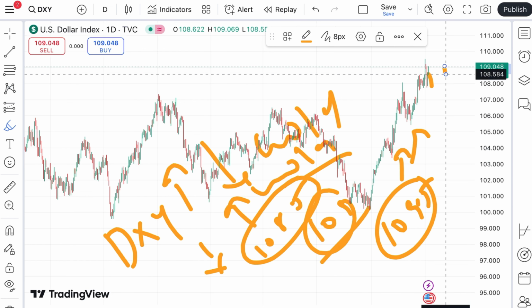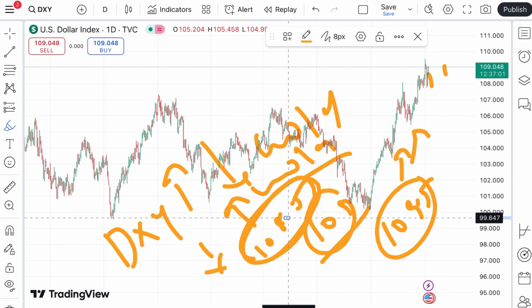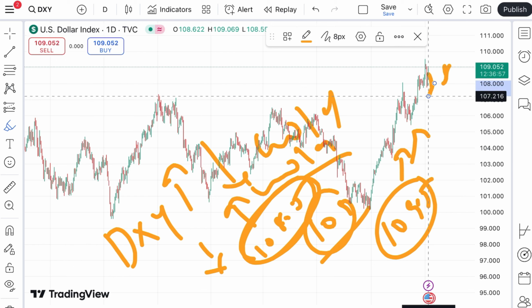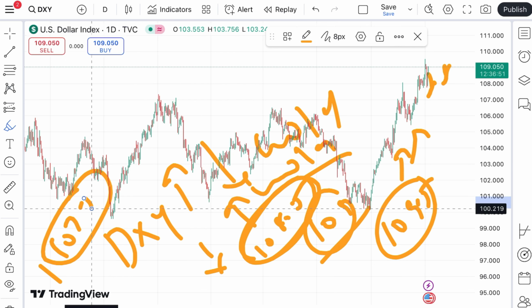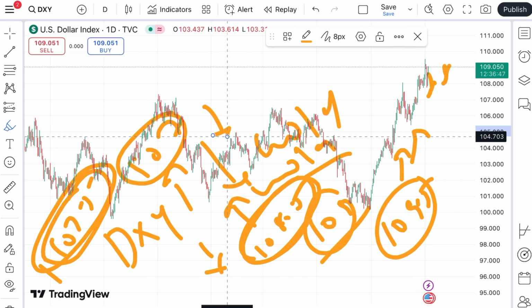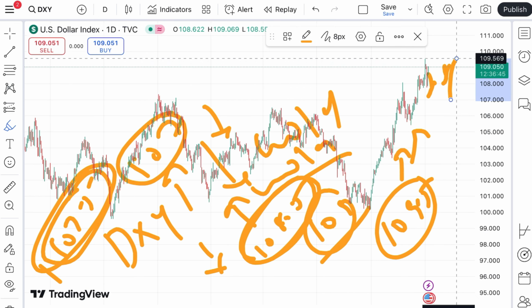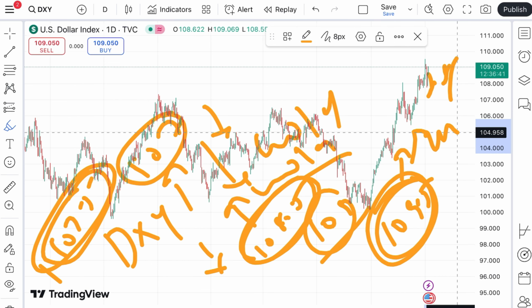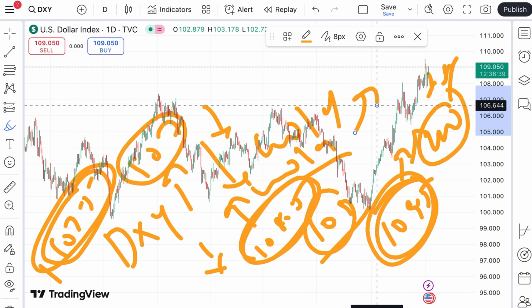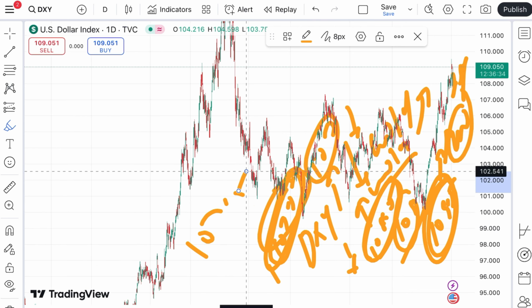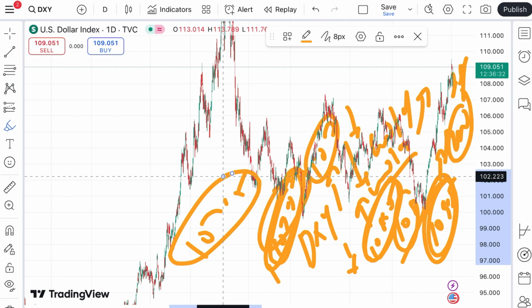Okay, chances are high that when the price starts falling below a level of 108.5, then only can it come towards 108, and from there a level of 107.5. And if the price falls below this level, it can touch a level of 107, and from there a further fall. But if the price sustains this level, we can see a level of 109 to a level of 109.5, and from there $110, and then a further upside. But if that doesn't sustain, it can come towards 107.5, and then a further low if the price starts falling below 108.